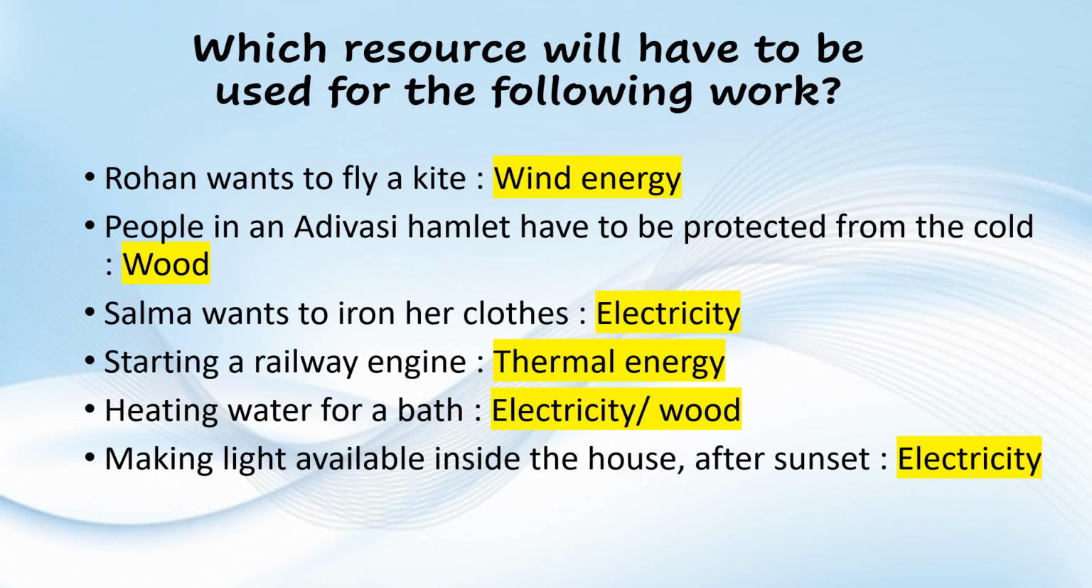Then, which resource will have to be used in the following work? Rohan wants to fly a kite, wind energy. People in an Adivasi hamlet have to be protected from the cold, they use wood. Salma wants to iron her clothes, she uses electricity. Starting a railway engine, it's thermal energy. Likewise, if we get any such situation and they're asking which resource is used, you have to think about what energy or resource we are using, and accordingly we have to name it.